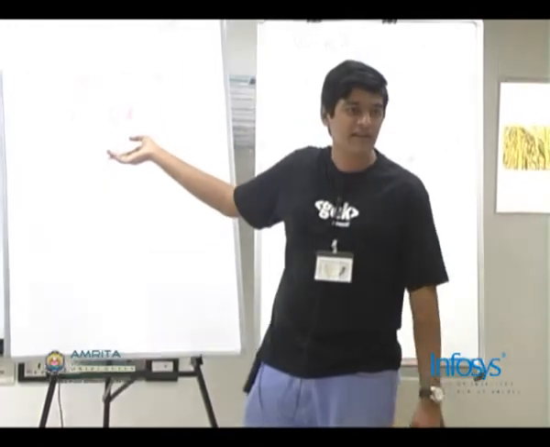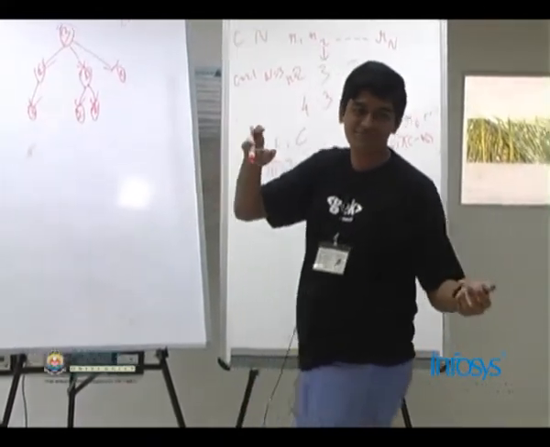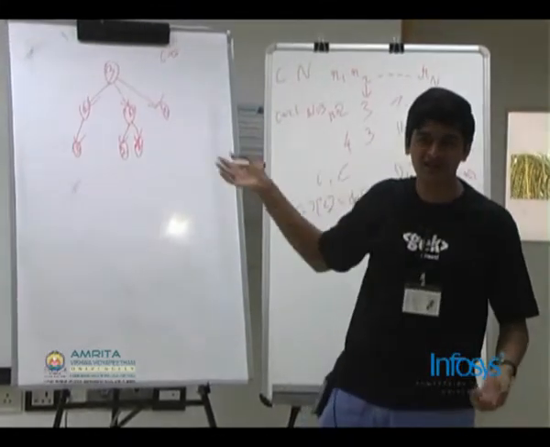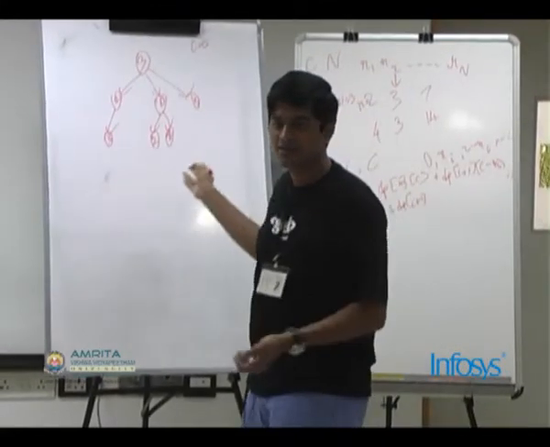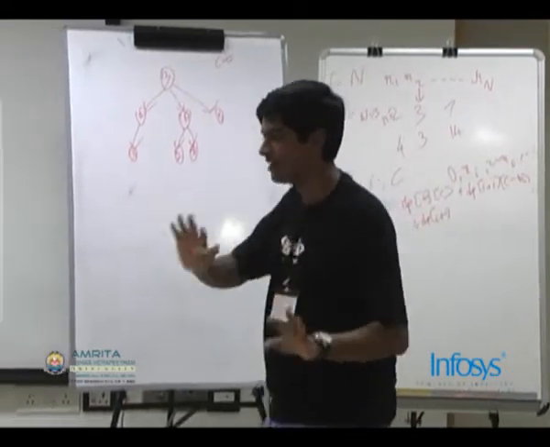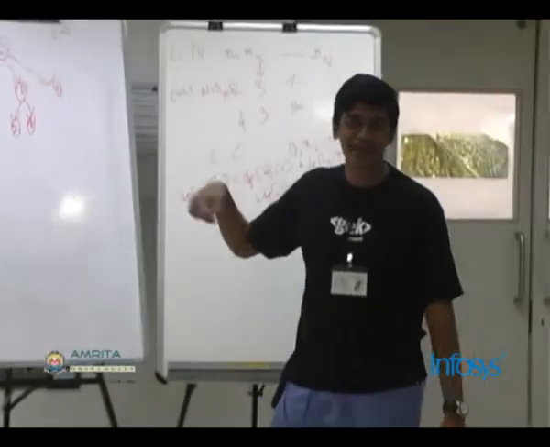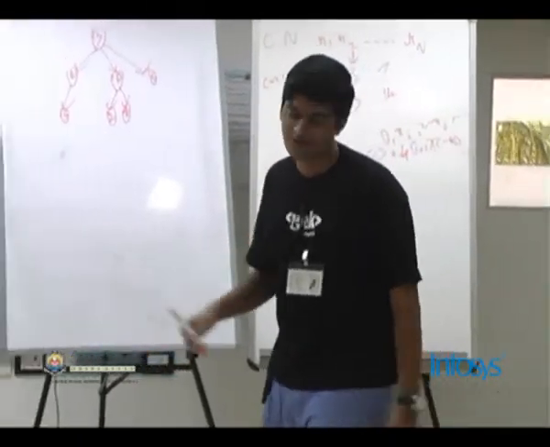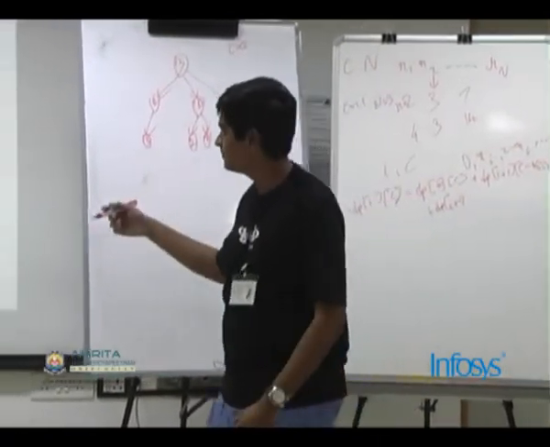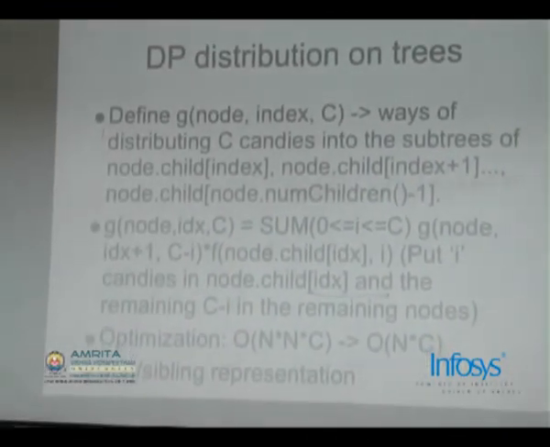The tree doesn't even matter here. You can just have it as a linear array, and it is the previous problem without the Ri constraint. In fact, you can have a choose solution also, something like N plus C minus 1 choose C minus 1. But I will tell you another method which will be useful for other problems also, many of the tree DP problems.